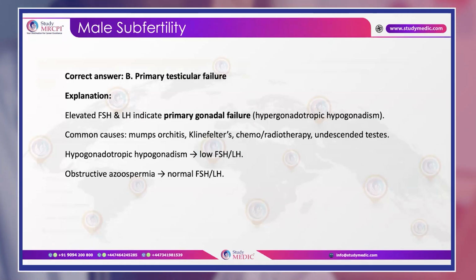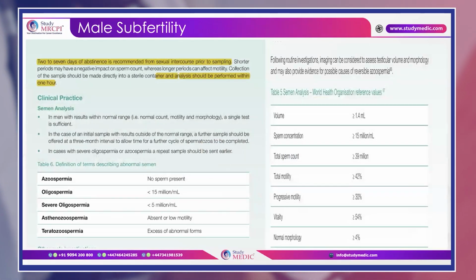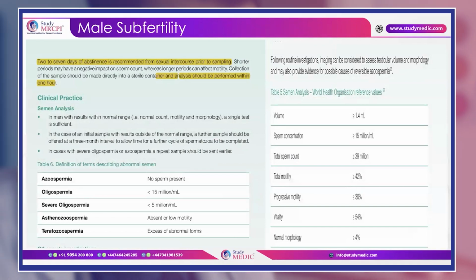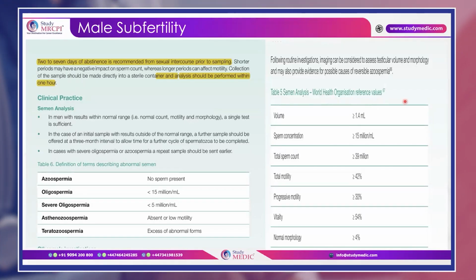Okay, now let's see a few investigations which we can do to rule out male subfertility. The main important thing which can be done by the general practitioner or at a regional level is the semen analysis, and this should use the WHO reference values.